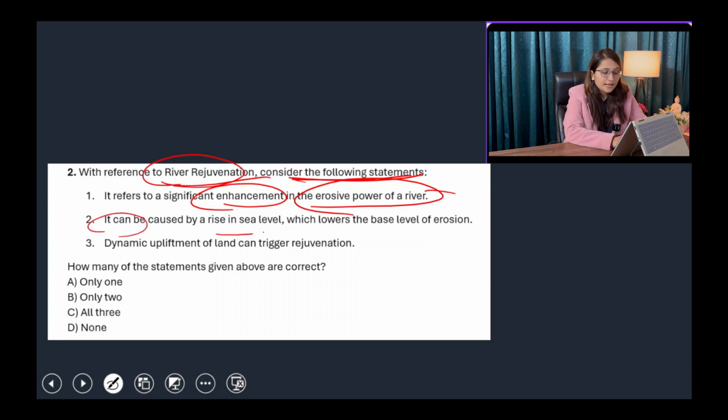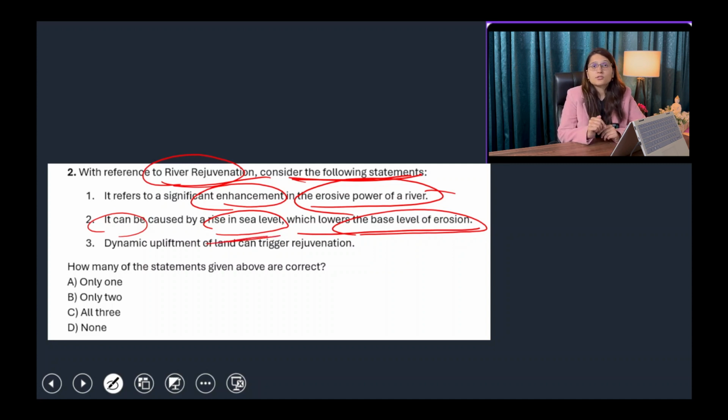It can be caused by a rise in the sea level, which lowers the base level of erosion. So, base level of erosion will be lowered by decreasing the sea level. Okay, so it is not the rise in the sea level, it should be the fall in the sea level, which lowers the base level of erosion. Base level of erosion is basically that level up to which the river can erode. If it is lowering down, then it increases the erosive power of the river because it increases its speed. So statement number two is wrong because it is not a rise in the sea level, it is a fall in the sea level.